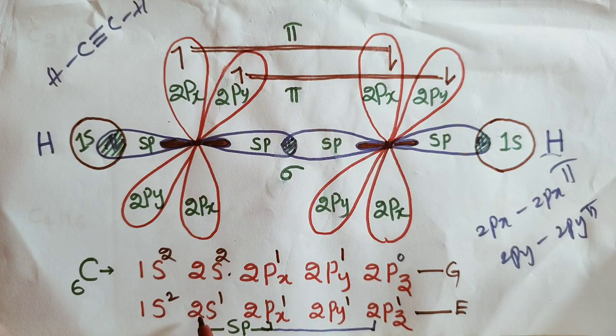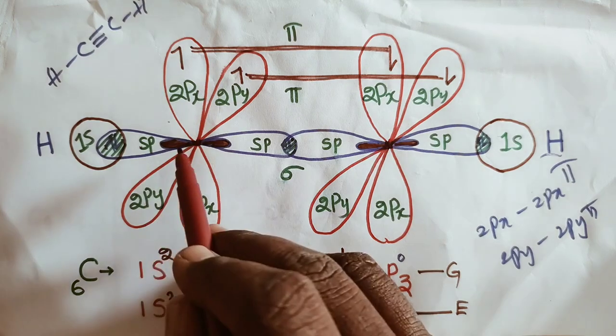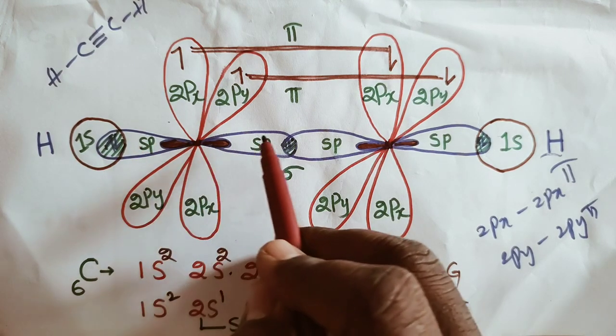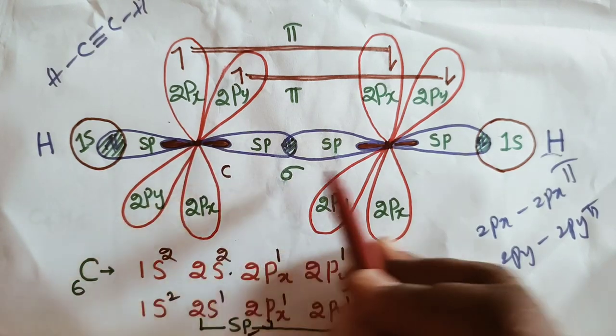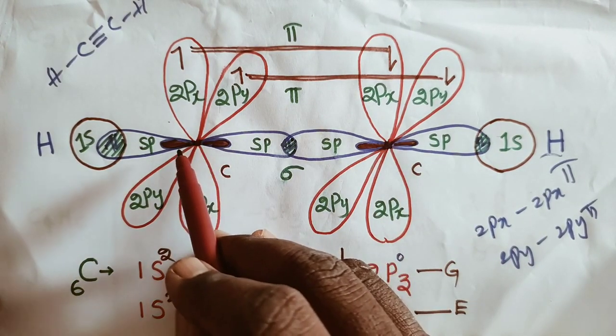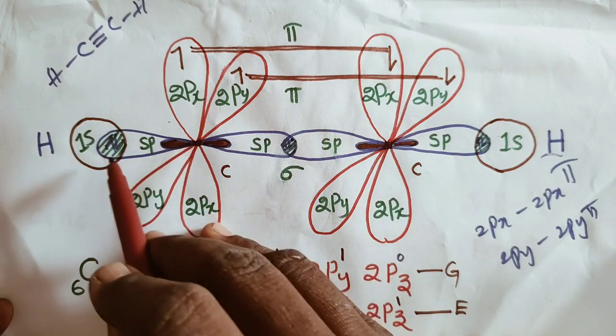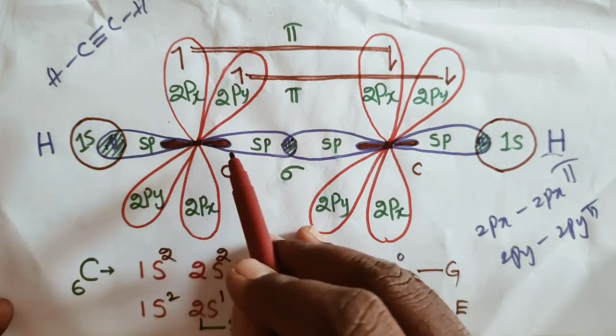So in the second shell, every orbital contains one electron, and hybridization takes place between the s orbital and the pz orbital. Intermixing of atomic orbitals is called hybridization. Here sp hybridization takes place, and two sp hybridized lobes are formed. This is one lobe and this is the other lobe of the carbon. So after hybridization this carbon contains two sp hybridized lobes.